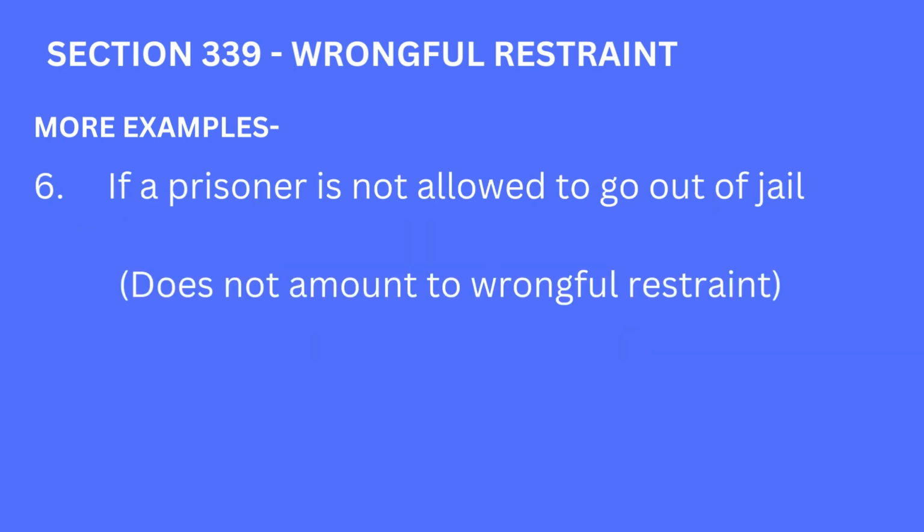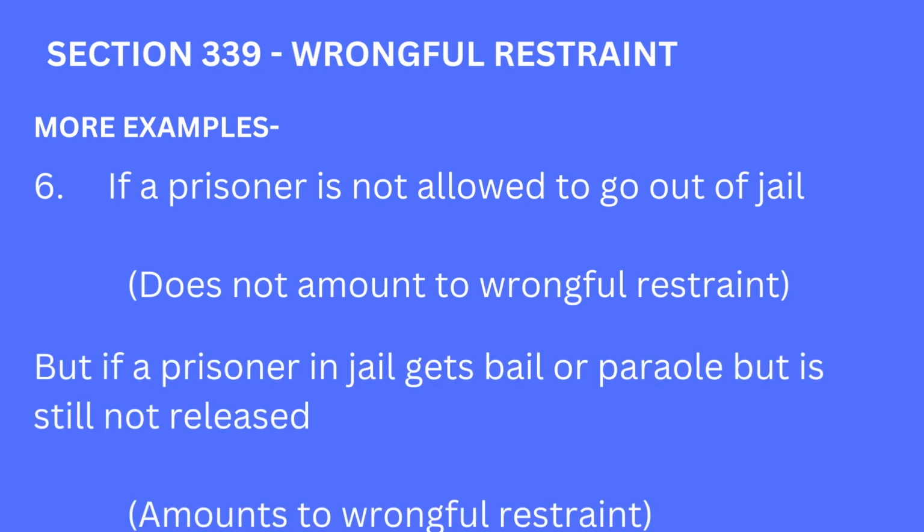Sixth, if a person is not allowed to go out of jail, then it will not be wrongful restraint because a prisoner is supposed to be in jail only and has no right to go out. But if such a prisoner gets bail or parole, then he has the right to go out of the jail, and if anyone prevents him from going out of the jail, he will be guilty of wrongful restraint under section 339.